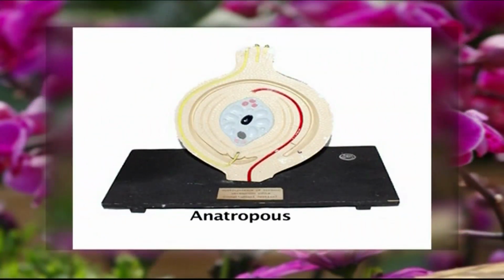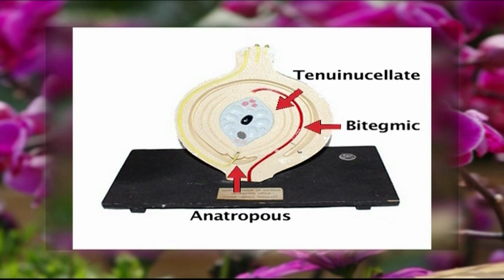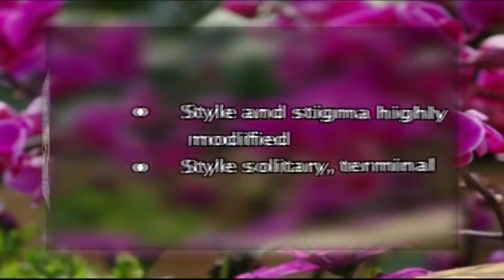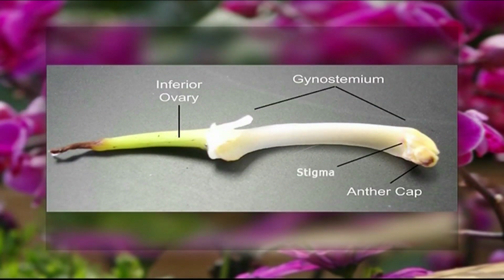The ovules are here anatropous, bitegmic, tenuinucellate, many per carpel. Sometimes these ovules can be millions per carpel. The style and the stigma are highly modified here. The style is solitary, terminal, and forms a major component of the gynostemium.